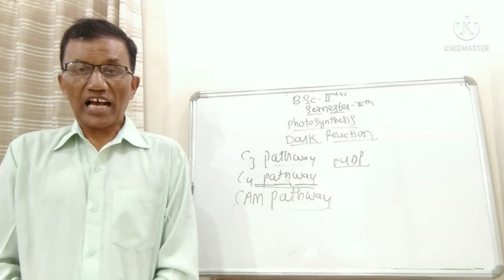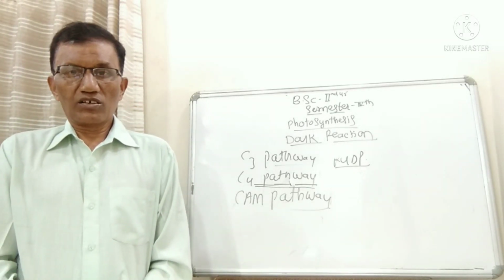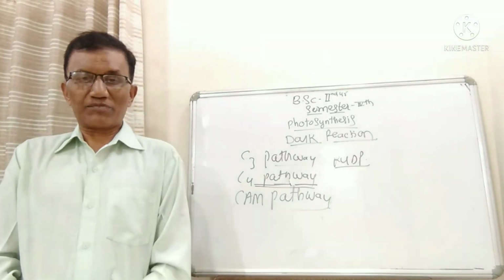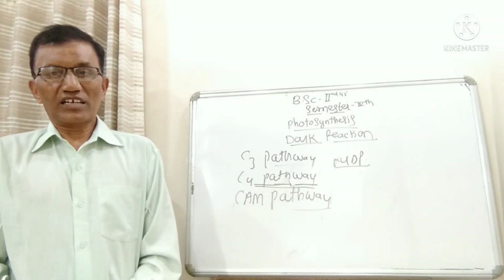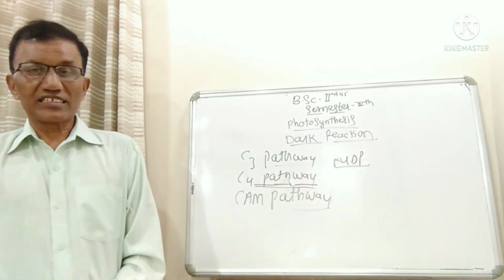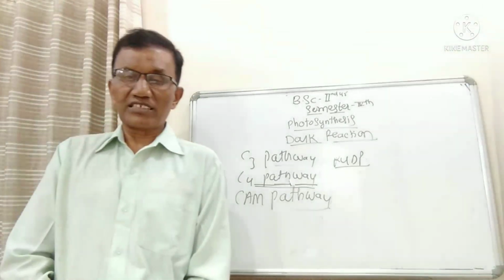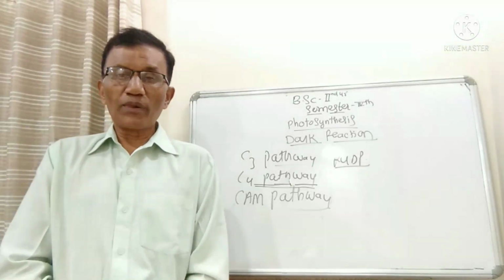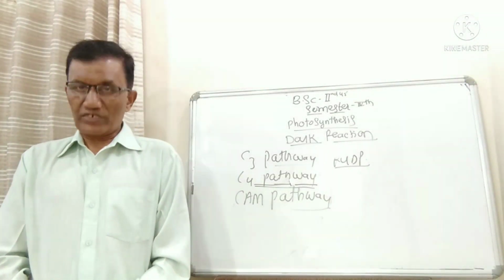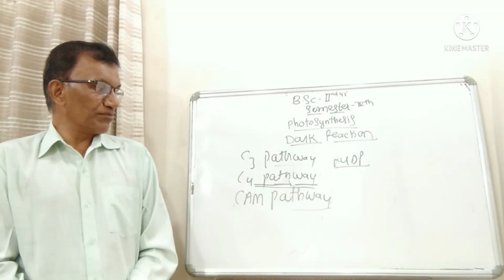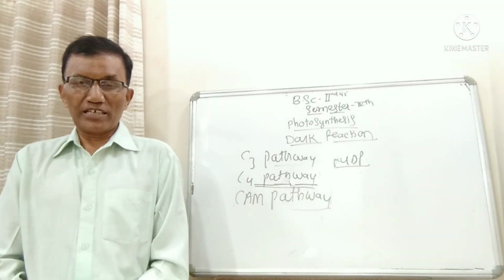It is also known as the Hatch-Slack pathway. Why is it named the Hatch-Slack pathway? Because these two scientists gave details regarding the cyclic way and the number of steps involved during C4 carbon dioxide fixation. Therefore, it is named the Hatch-Slack pathway.